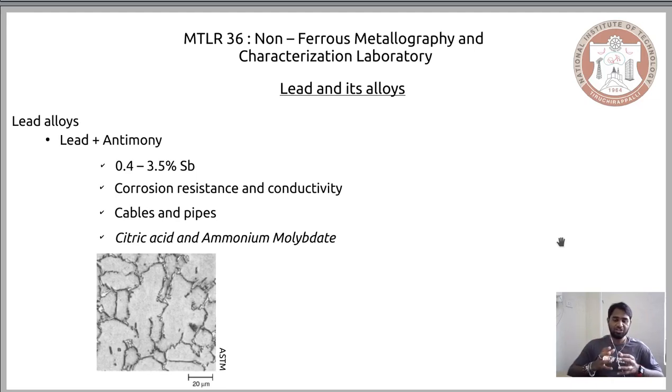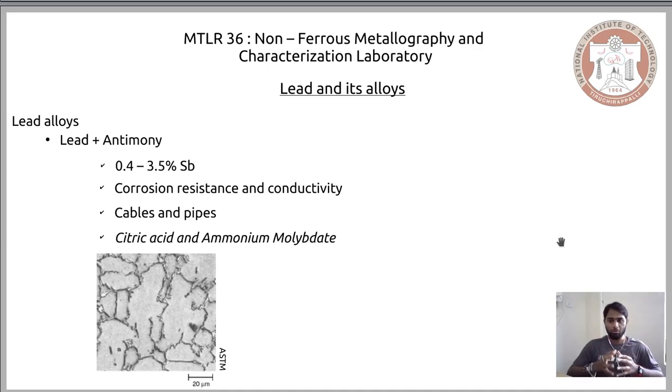Based on this accumulation of antimony in the grain boundary, the properties of the material would change, and this is the reason why its usage is being extended to the cables and pipes. And since the alloying element is largely confined to the grain boundaries, the conductivity is not much disturbed, thereby enabling us to use that material wherever conductivity is necessary.